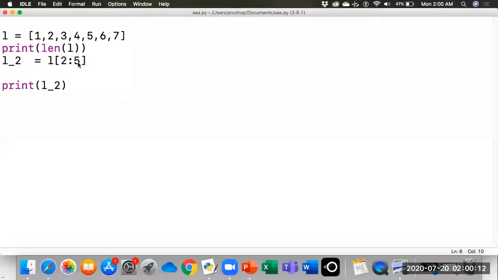This means it printed the index numbers 2, 3, 4. It has not included the index number 5, which has the value 6. So it only printed 3, 4, and 5.